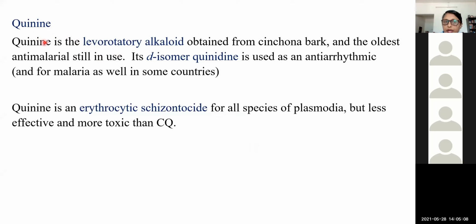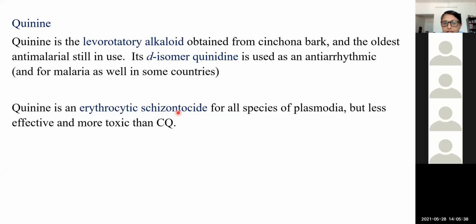The levorotatory alkaloid is quinine, whereas the dextrorotatory D isomer is called quinidine. The levorotatory alkaloid is the one used for malaria, and the dextrorotatory isomer is used as an antiarrhythmic. It can be used for malaria also in some countries, but the main one, the levorotatory quinine, is the one used in India. It is an erythrocytic schizonticide, and it is more toxic than chloroquine also.